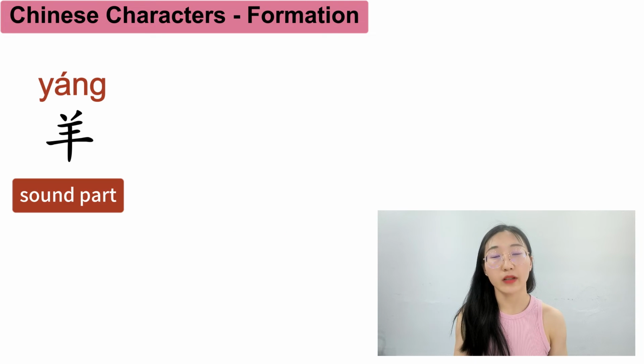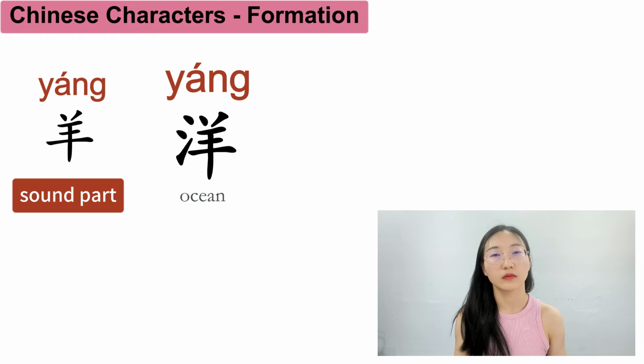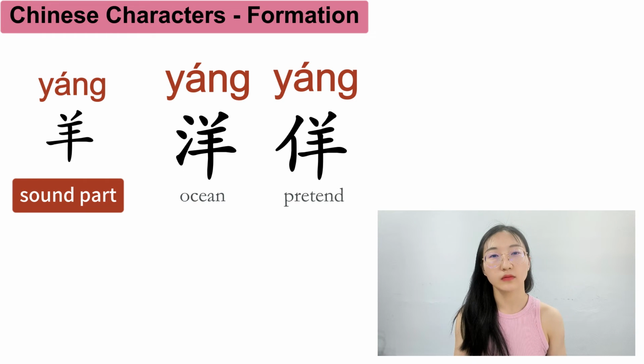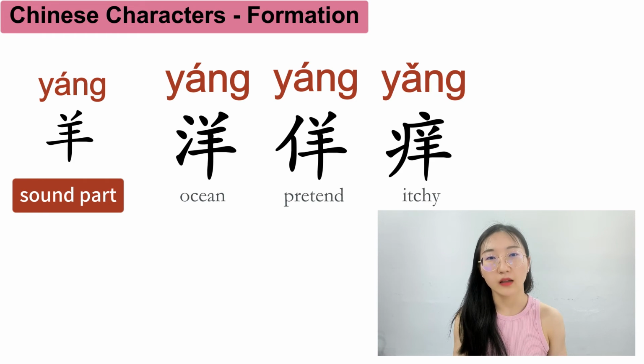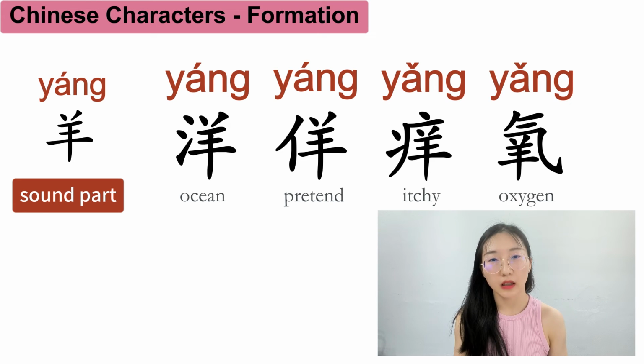Other characters that have sound parts of 羊 are 羊, 养.